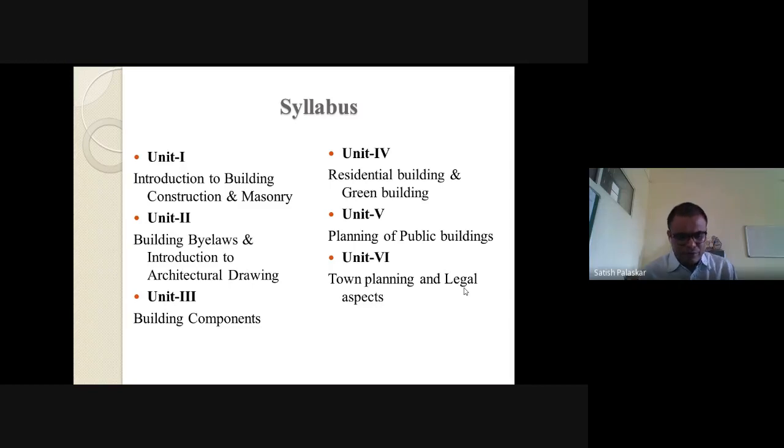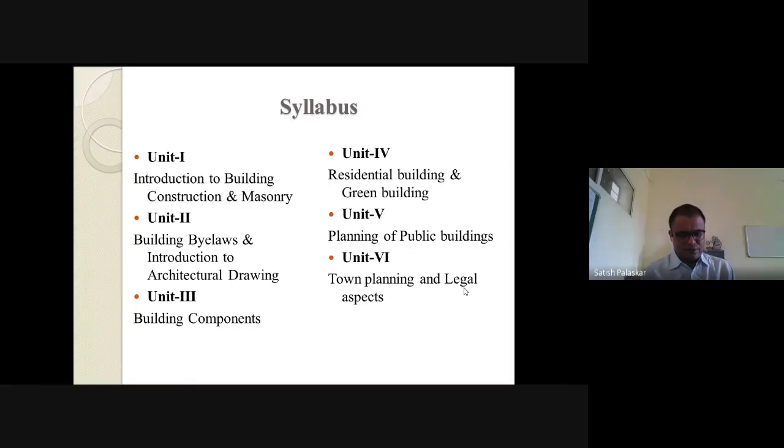I think I forgot one part, part B of unit number 4, that is the green building. Nowadays, construction of green buildings is a common practice. So what is a green building? What are its salient features? What are the benefits? How to plan, or what are the concepts involved in a green building? How will it operate? By considering the sun and wind diagram, all these parts will be included in unit number 4.